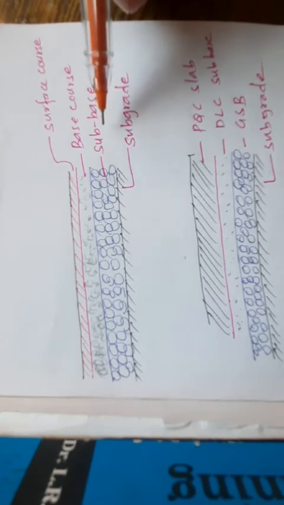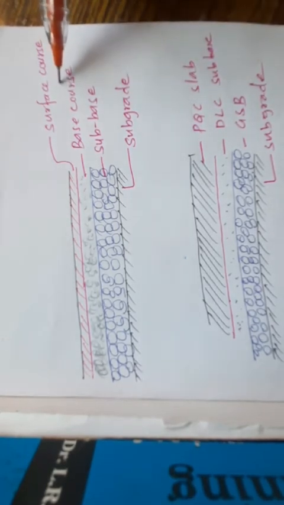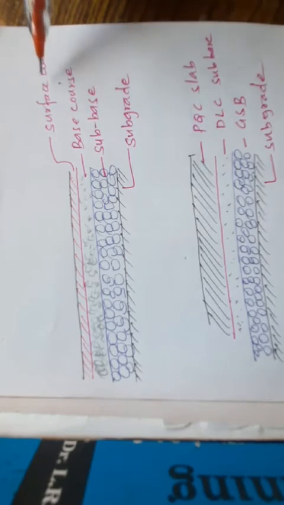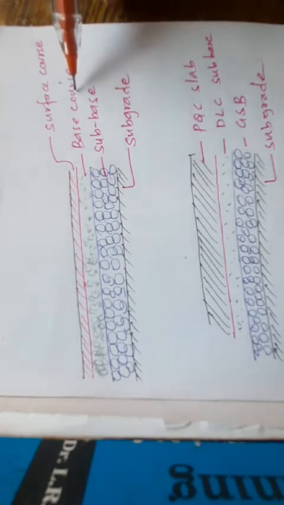Okay, the next layer that you put on that, we call it the subbase. After that the next layer is the base course, and above that is the surface course. In the surface course we use bitumen, even two layers are used, depending upon the pavement quality. And in the base course we use aggregate, WBM, WMM.